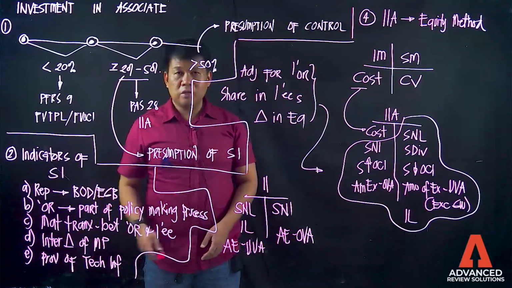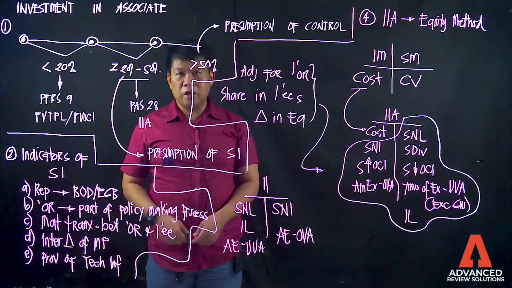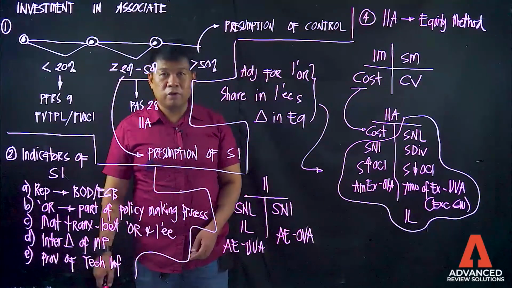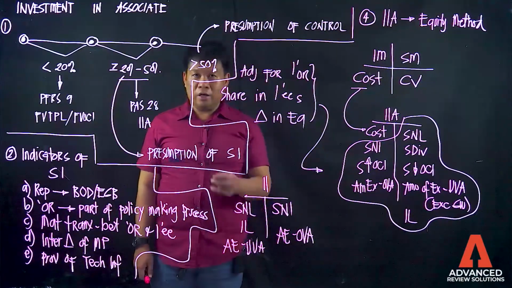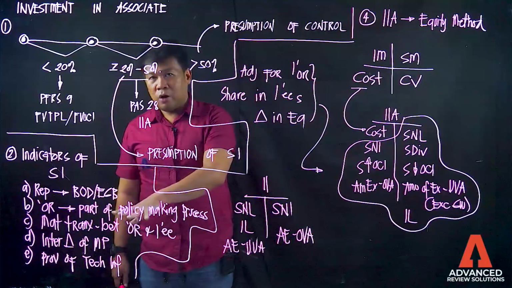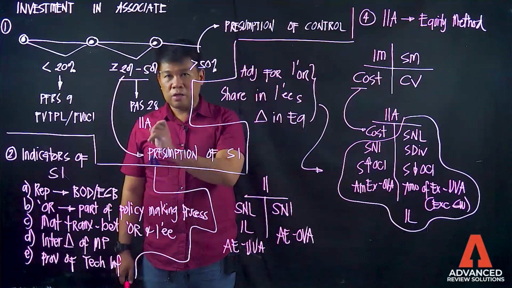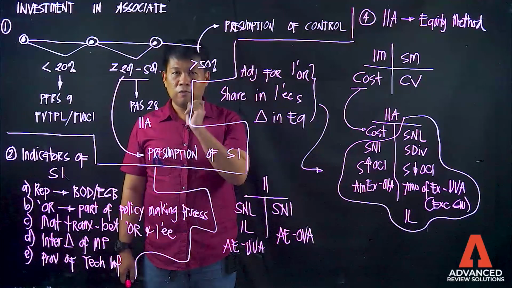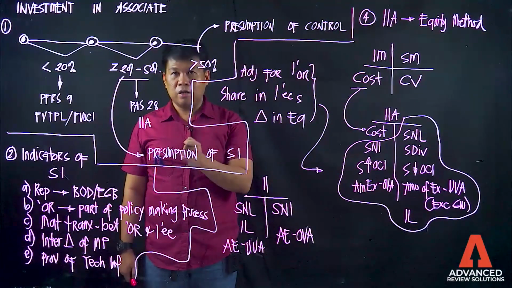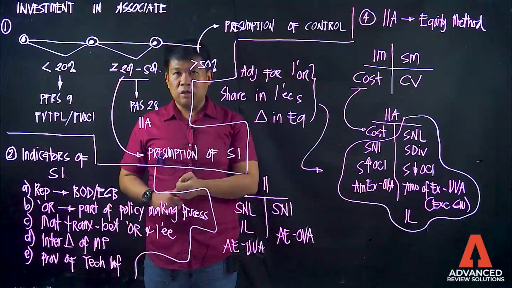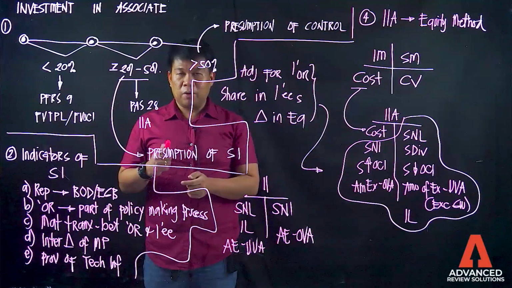Item 4, there is an interchange of managerial personnel. And item 5, there is a provision of technical information. Again, at least one of these 5 indicators being satisfied is enough for an investment to be classified as investment in associate, which will be governed by PAS 28.